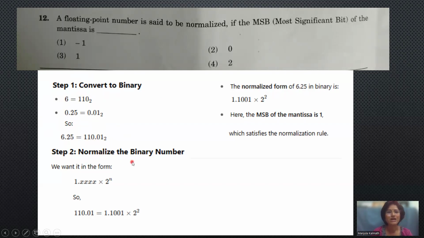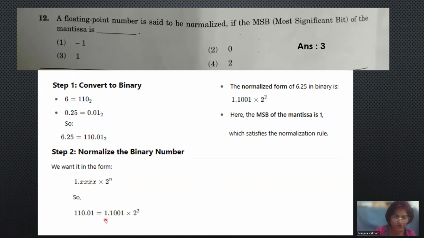Now we have to normalize this binary number. In order to normalize, we take this format: only one bit stays before the point, and the remaining bits we take after the fractional point. The number of places shifted gives the exponent. Here it is given as 110.01, and this will be converted into the normalized form in this format.